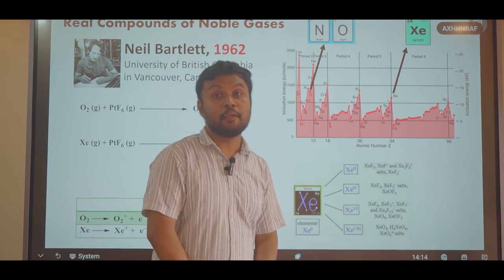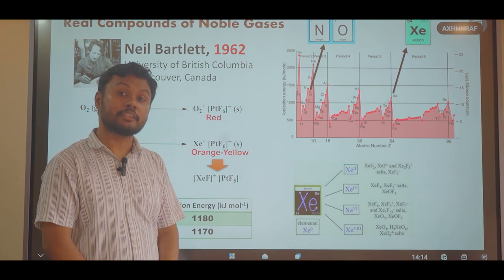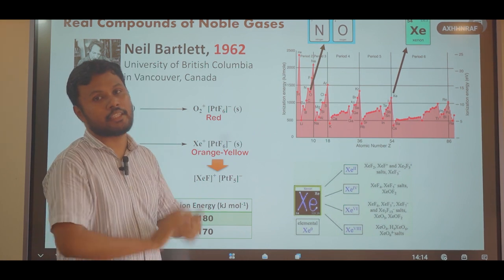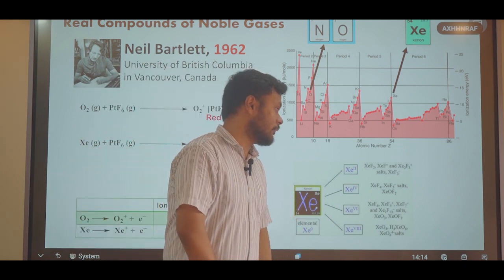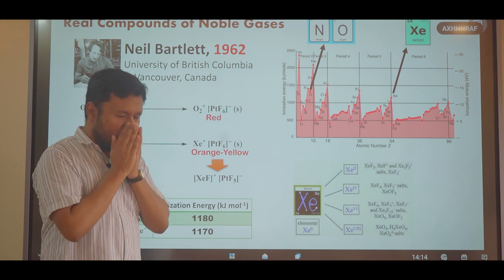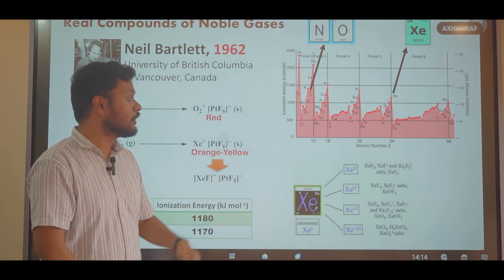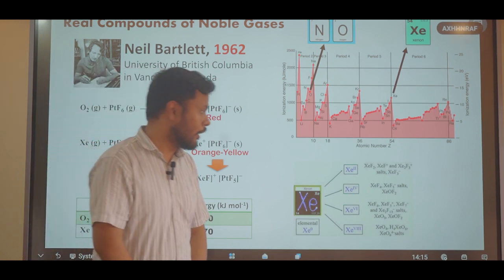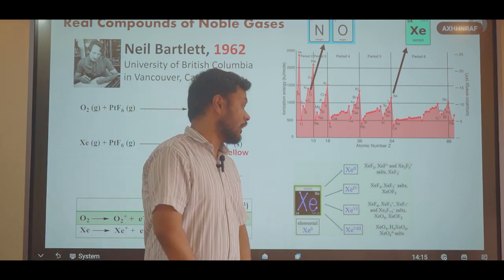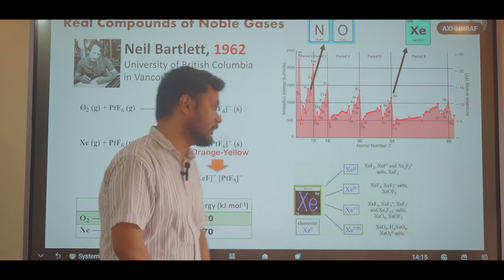So, what are those elements? They are mainly oxygen and fluorine because they are the most electronegative elements in our periodic table. In fact, xenon gas can form a number of compounds with fluorine and oxygen, which are fluorides, oxyfluorides and oxides. And in these compounds, xenon has oxidation states of +2, +4, +6 and +8.